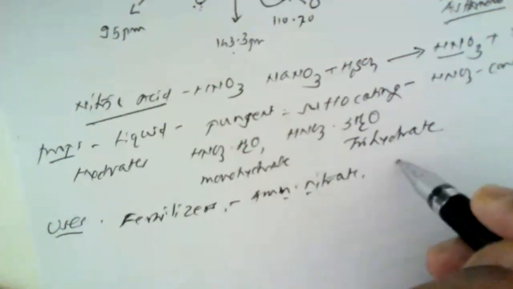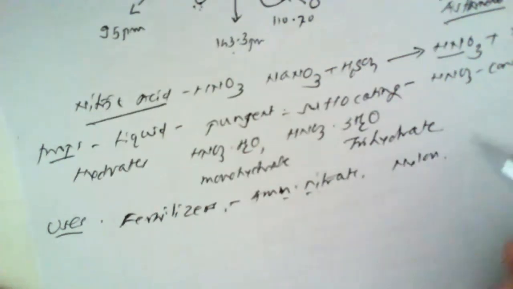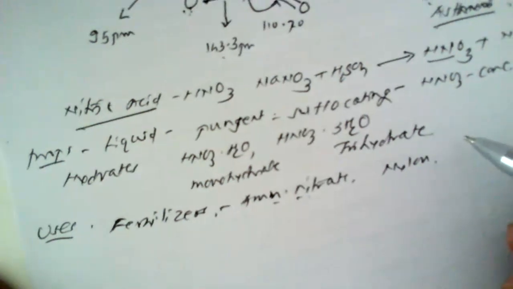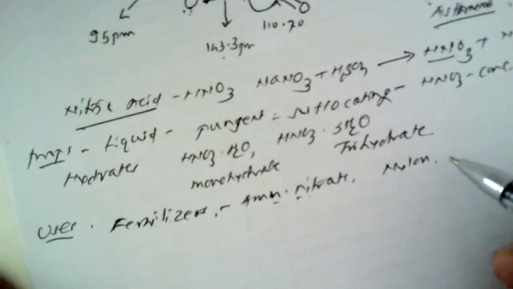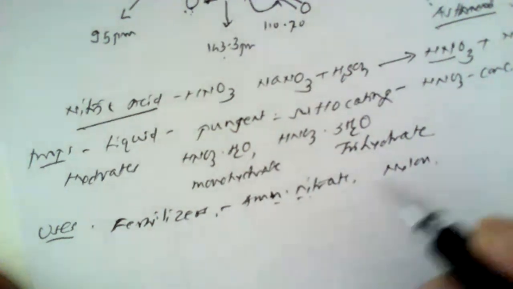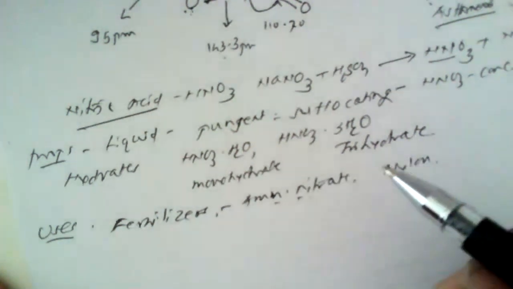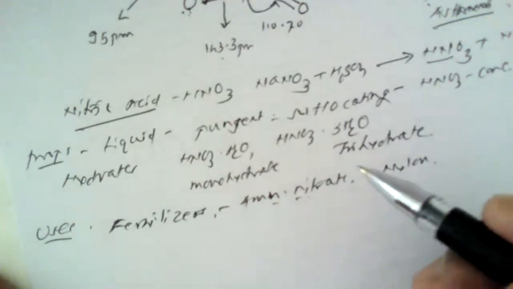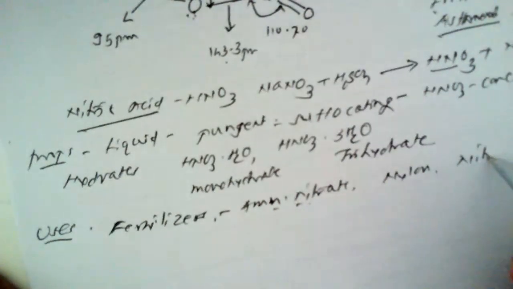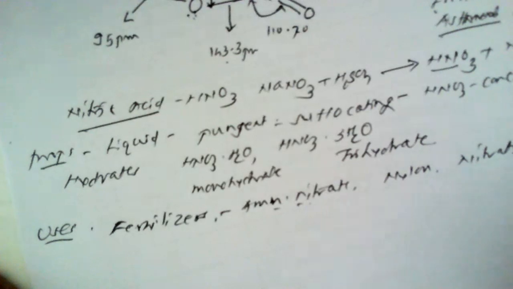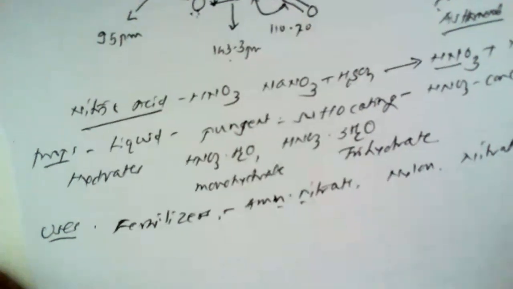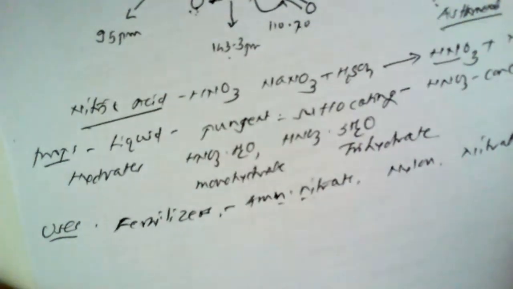It is also used in the preparation of nylon, that is nylon fibers. Perhaps you might have heard that clothes made of nylon fiber are made with this nitric acid as a starting material. It is also an excellent nitrating agent, acting as a nitrating agent with acid.